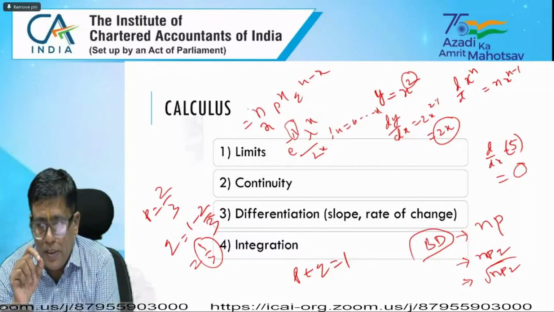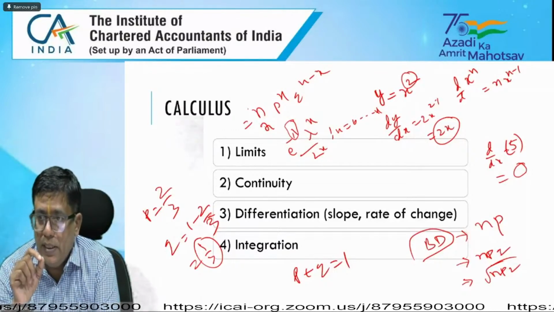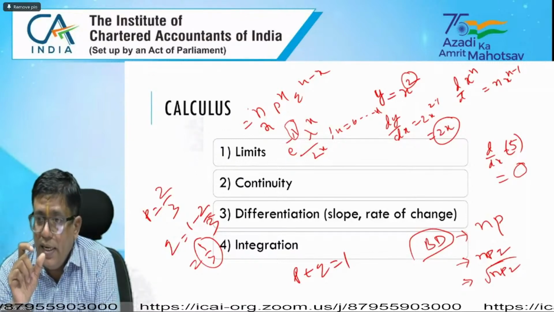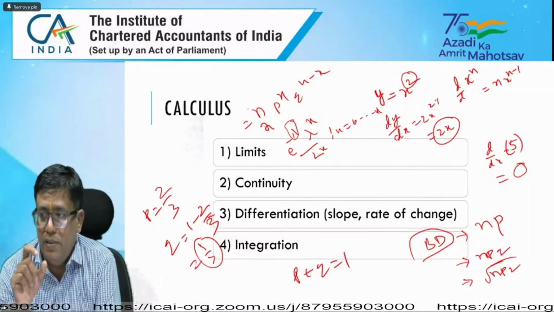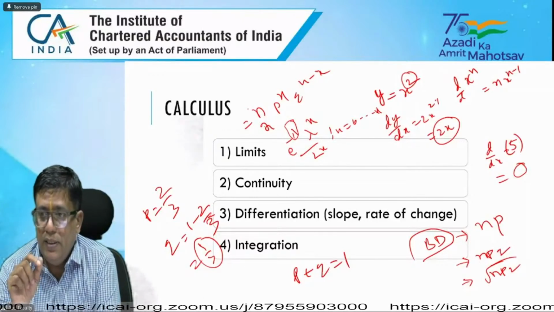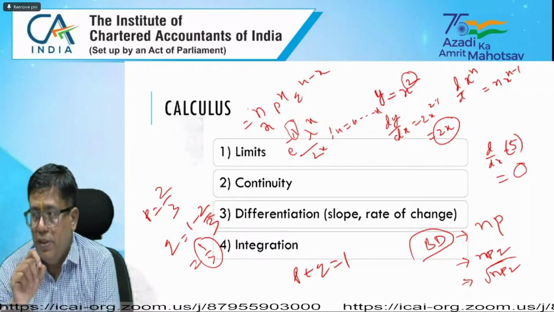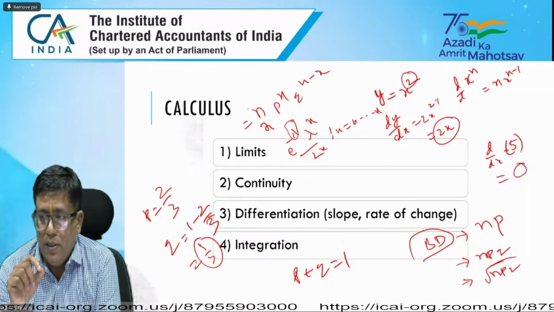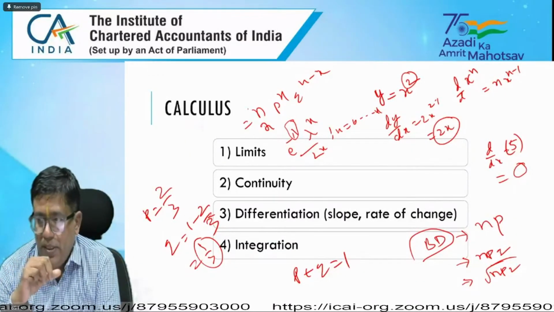Dear students, in the statistics portion, to test the basic understanding of statistical concepts, they are asking theoretical questions only. These theoretical questions are related to the basic concepts of the subject, without which the idea of the subject has not been developed.